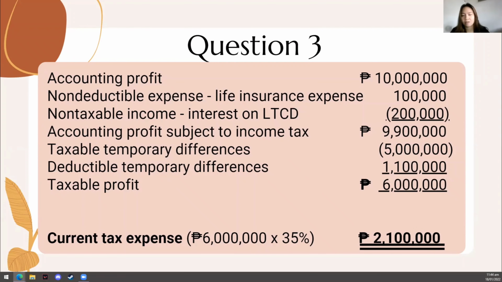9,900,000 pesos. Taxable temporary differences are then deducted from this amount, and deductible temporary differences are added to get a taxable profit of 6 million pesos. We then multiply the taxable profit by the given tax rate of 35% to get the current tax expense of 2,100,000 pesos. Because there were no payments for income tax during the year, this will be the amount of tax that Mulanay Company is required to pay for the year ended December 31, 2021.